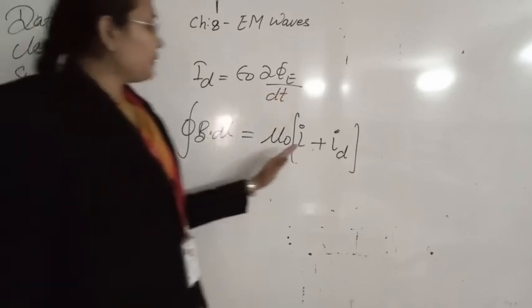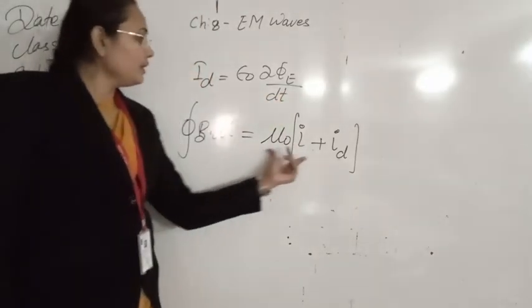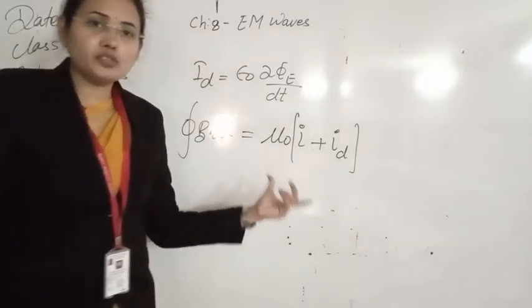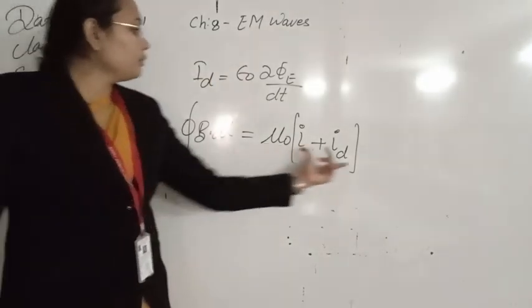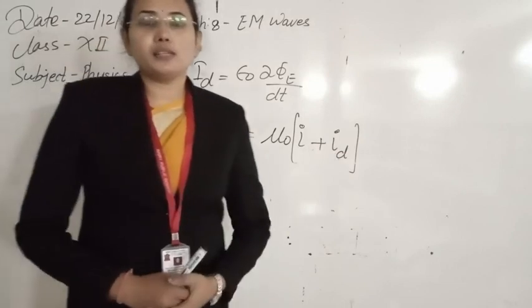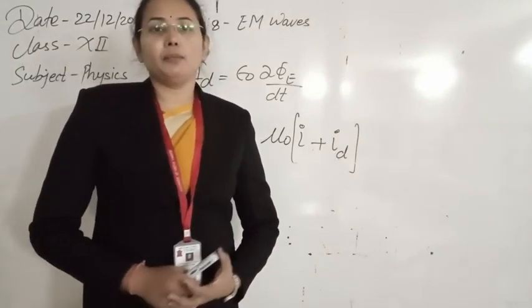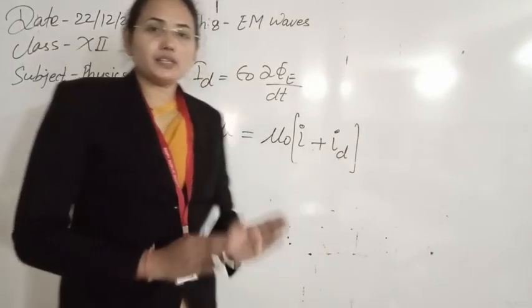Whenever there is DC current, Ampere's law will be only mu 0 I, but in the presence of alternating current, it will be mu 0 I_D. In both situations, it predicts that a magnetic field will be produced, and now this equation is complete.